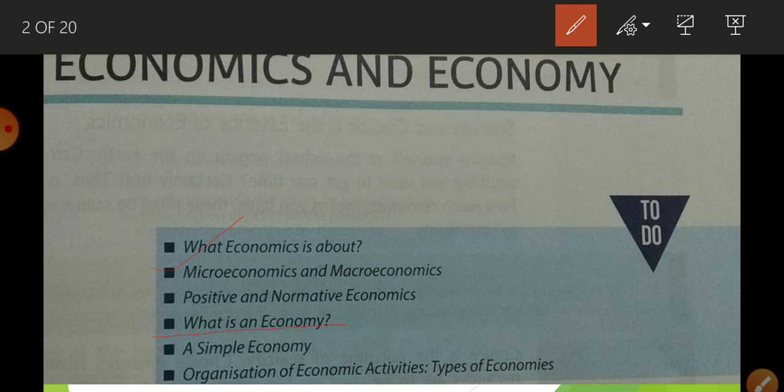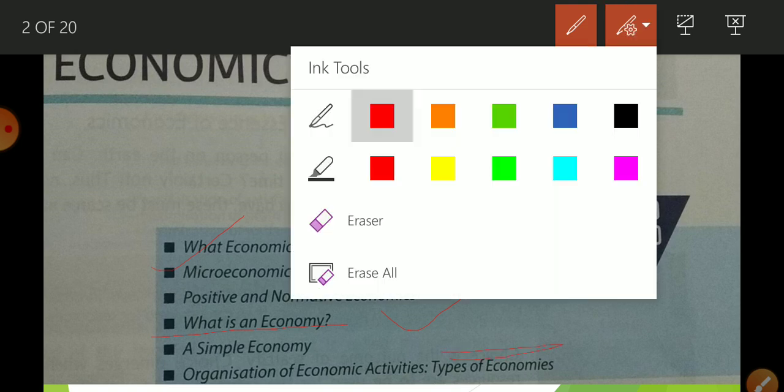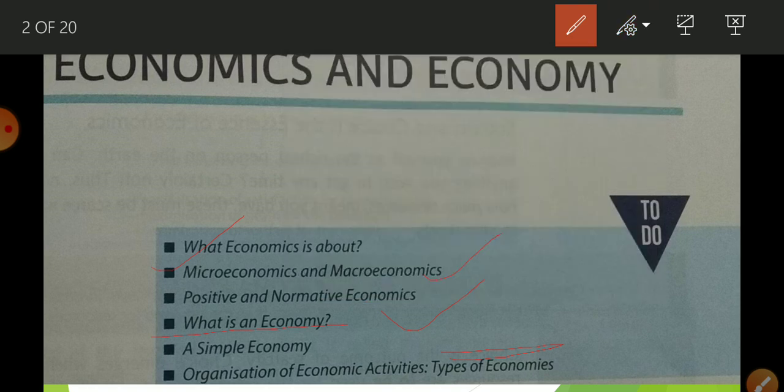In today's video we are going to discuss micro and macroeconomics, positive and normative economics, and organization of economic activities. Within that we are going to discuss types of economy. So in this way, in today's video we are going to cover three topics: micro and macroeconomics, positive and normative economics, types of economy.